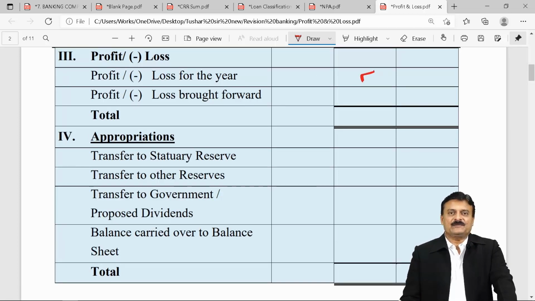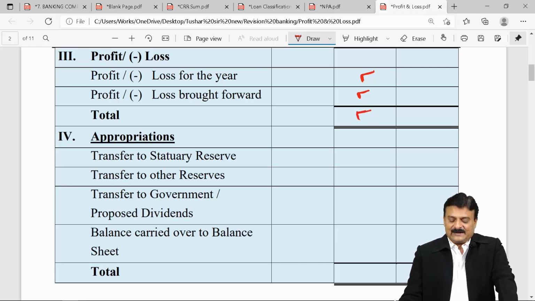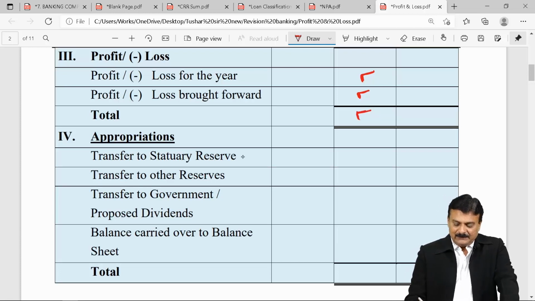In this profit or loss for the year, we add or subtract, depending, profit or loss brought forward, which is last year's closing balance, which is current year's opening balance. The total comes here. From this total profit, we make appropriation. The hidden adjustment is at least 20% of this figure, this net profit of current year, should be transferred to a reserve called statutory reserve.